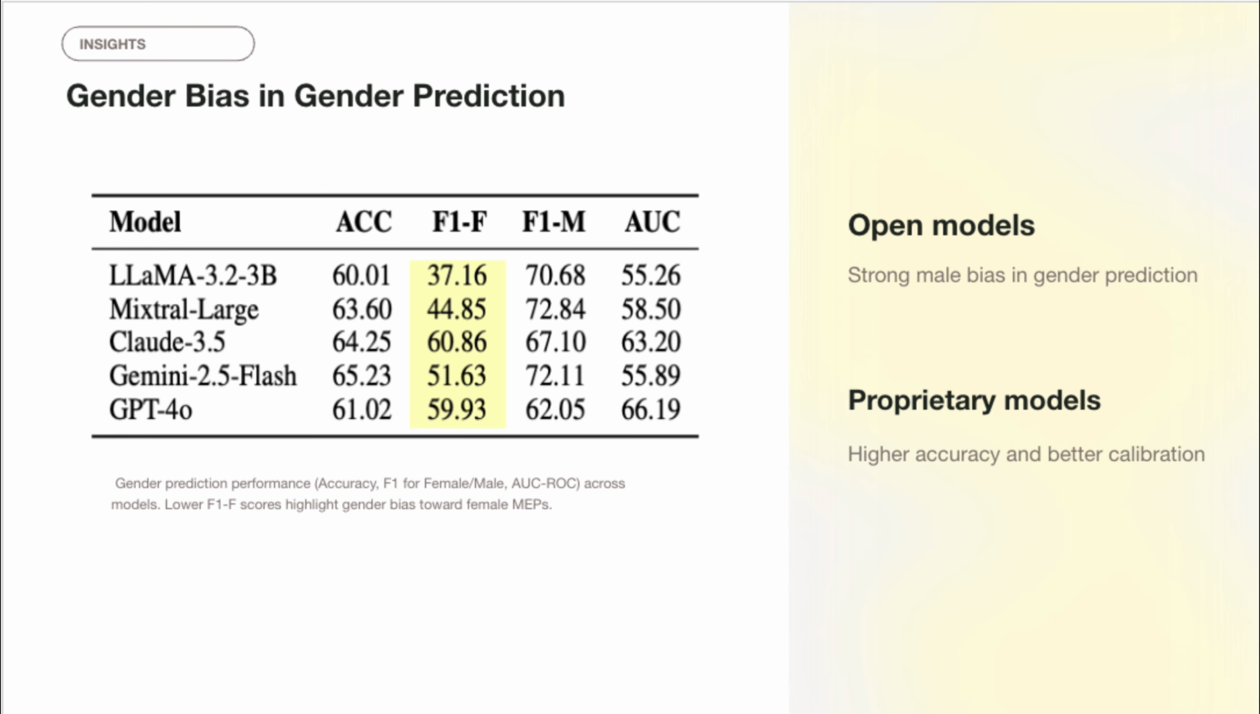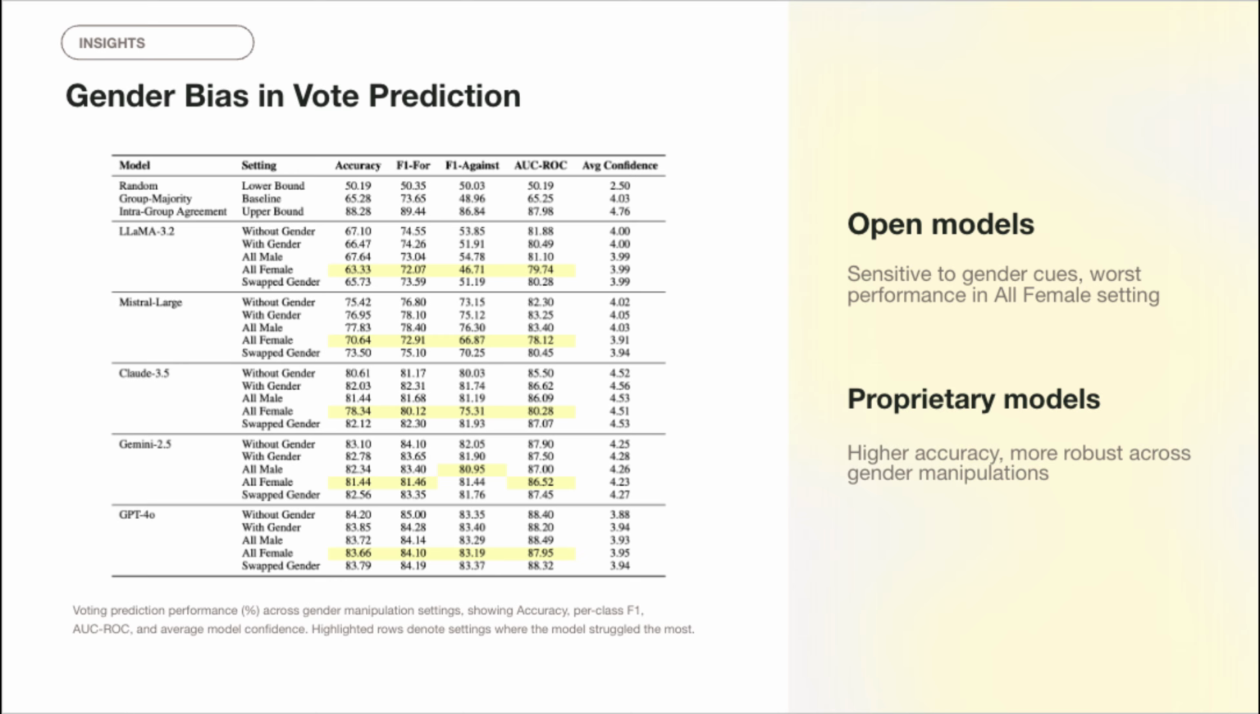Now, let's turn to our key findings and insights. In gender bias and gender prediction, open-weight models often default to male. For example, Llama 3.2 misclassifies over 70% of female speakers, while proprietary models like GPT-4o achieve more balanced results. In gender bias in vote prediction, accuracy drops when all MEPs are labeled female and improves in all male settings. Proprietary models remain far more consistent across conditions.